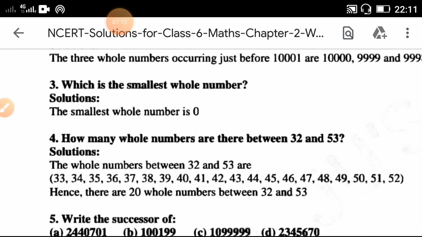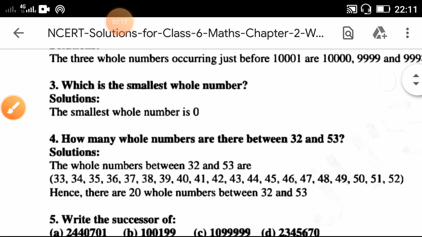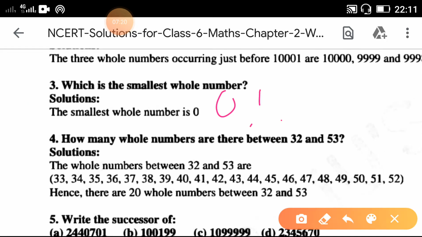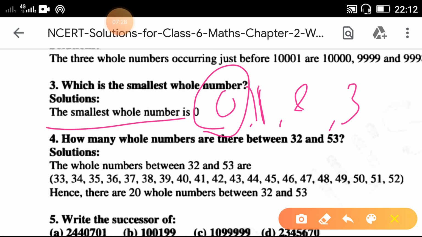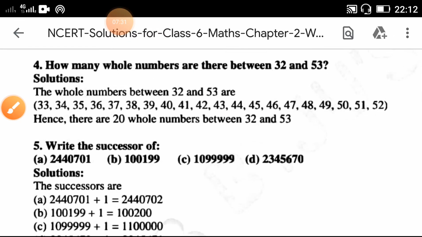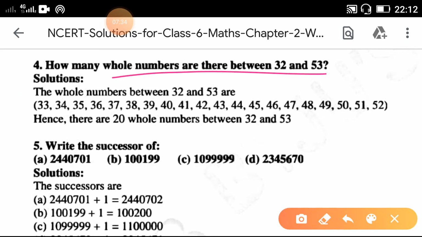Which is the smallest whole number? As you know, whole numbers start from 0, then 1, 2, 3. So which one is the smallest number? 0. The smallest whole number is 0. How many whole numbers are there between 32 and 53? First, write down all the numbers that come between 32 and 53, and count these numbers. You will get 20 whole numbers between 32 and 53.